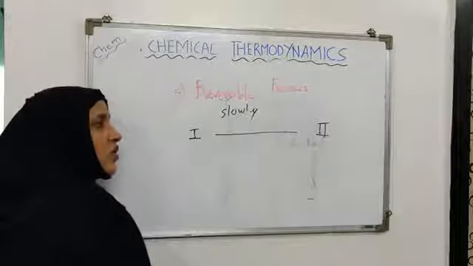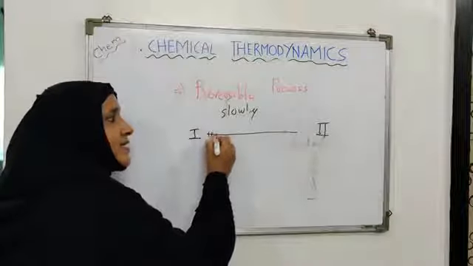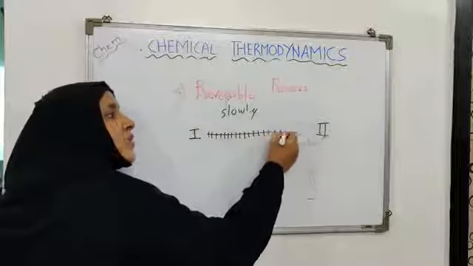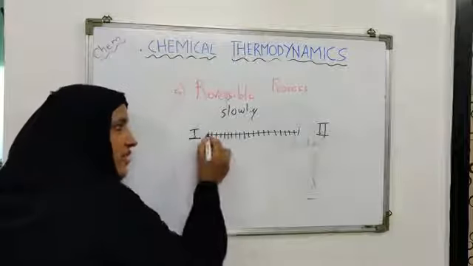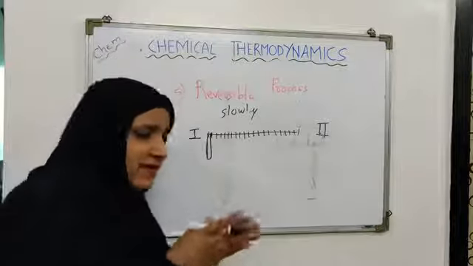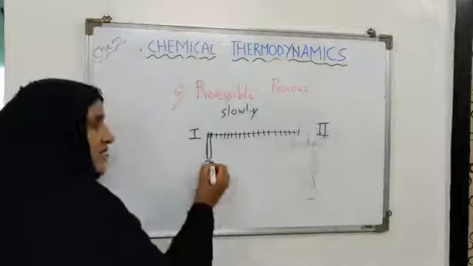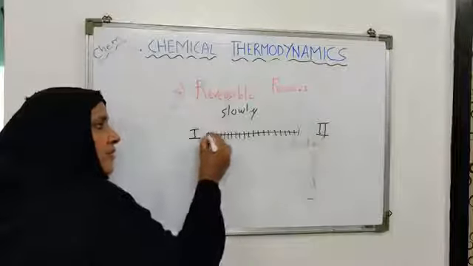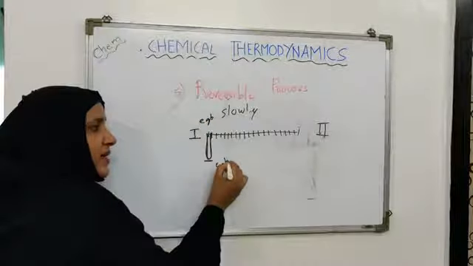Okay. Now, this slow process will occur in such a manner that you can divide these changes into several infinitesimally small changes, and the changes will happen in such a way that when the system moves from one small step to another, the system will take a very small step each time. Okay. Now this change will occur so slowly, and the system will do what? It will move from one equilibrium state to another equilibrium state.